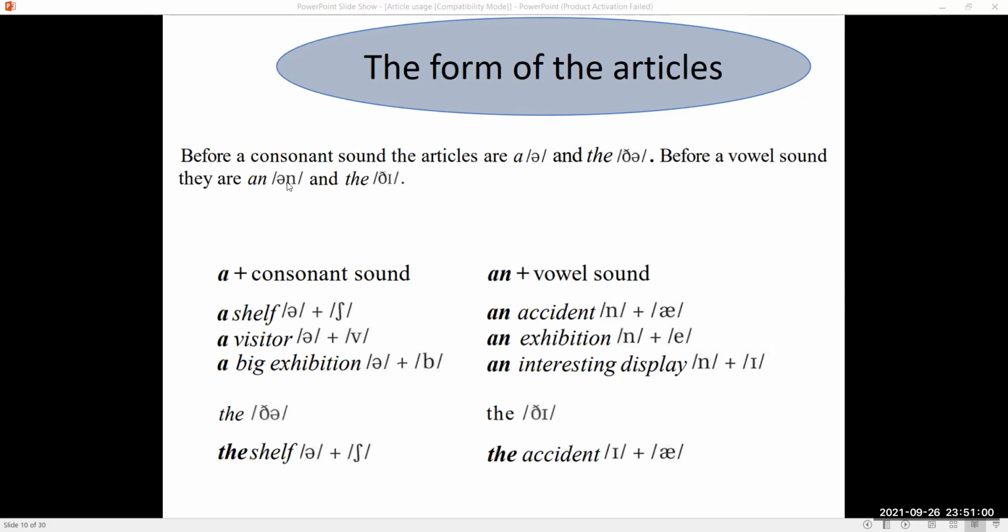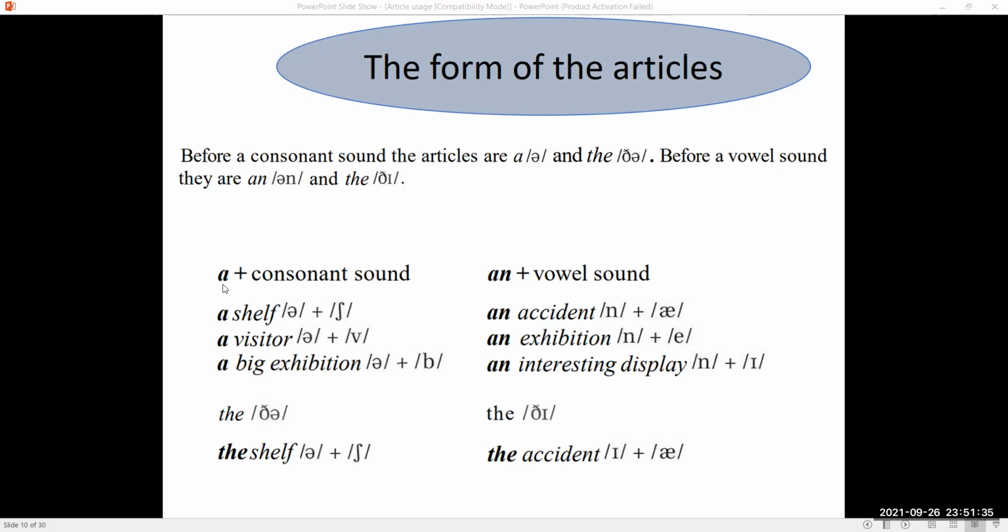The form of the articles. Before a consonant sound, the articles are a and the. These two are phonetic symbols which represent the sound. So the written letters or the alphabet show the written form of the language, but as far as spoken utterances are concerned, we use phonetic alphabets. So before a vowel sound, they are an and the.